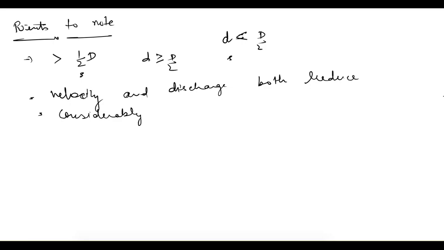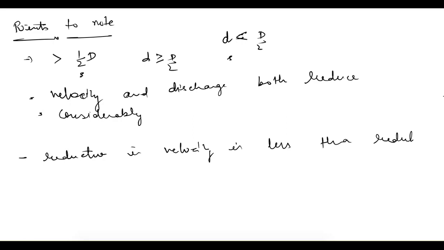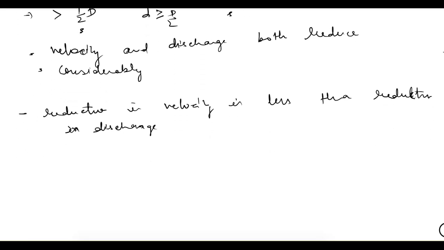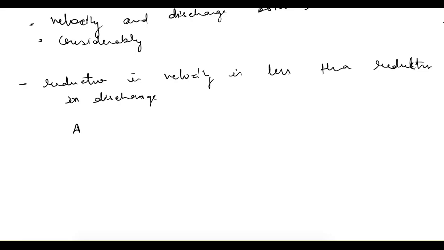And in these two also, the reduction in velocity is less than the reduction in discharge. And the reason for that is because discharge depends upon the area and velocity depends upon the hydraulic mean depth.